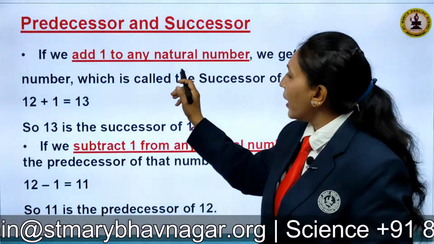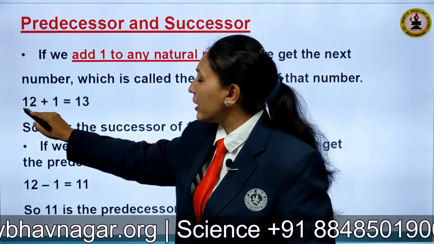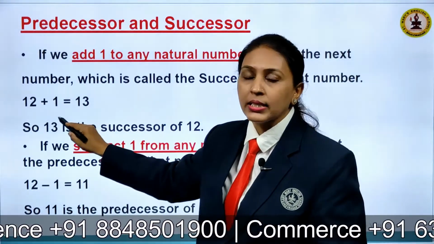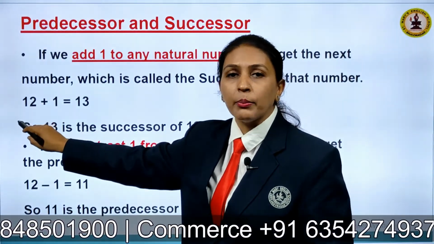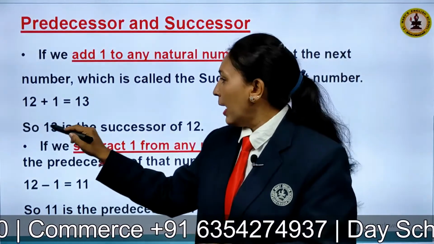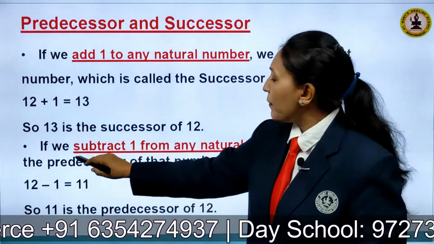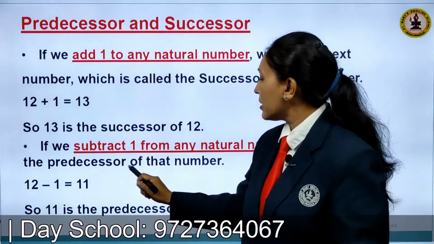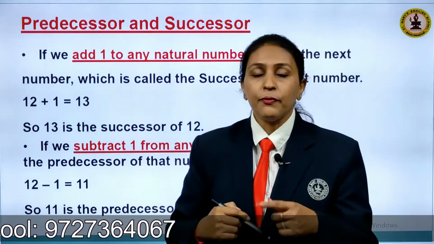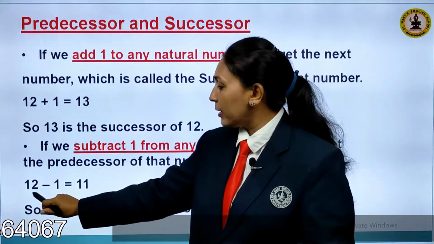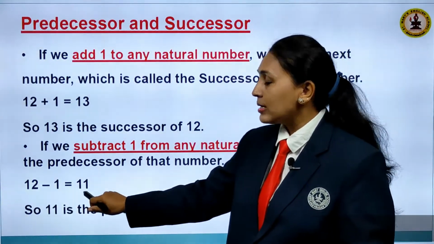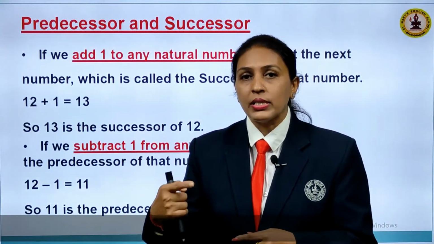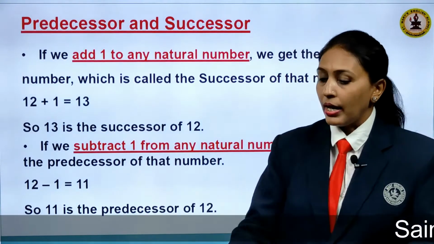So when you add 1 to the number, suppose the given number here is 12, and if you add 1 to it, you get the number as 13, which is the successor of the number 12, that is after number. As I told you, now if we subtract 1 from any natural number, we get the predecessor of that number. Now if you subtract 1 from the given number here, that is 12, I get my answer as 11. The before number of 12 is 11, which is the predecessor of the number.